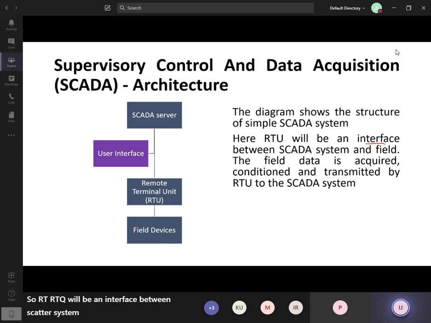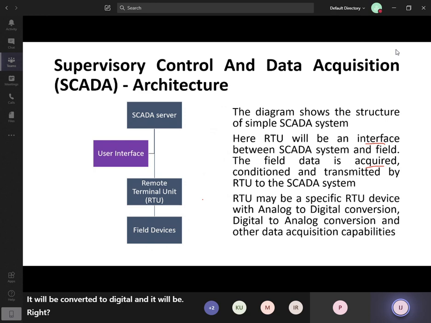The field data is acquired, that means collected, conditioned and transmitted by the RTU to the SCADA system, because field devices may be digital devices or analog devices, and different measurement devices will have different ratings and different types of output. So all these will be conditioned and transmitted. If there is analog data, that will be converted to digital and processed through the RTU to the SCADA server or SCADA computer, right?